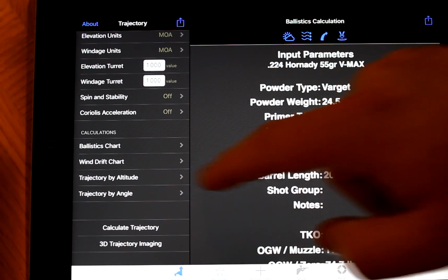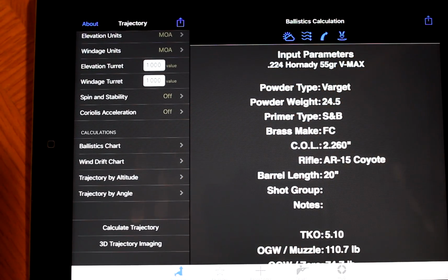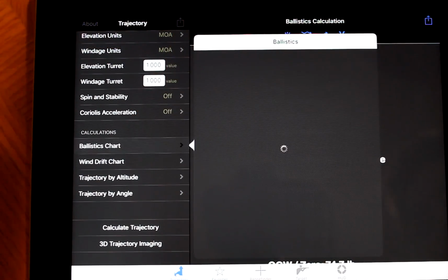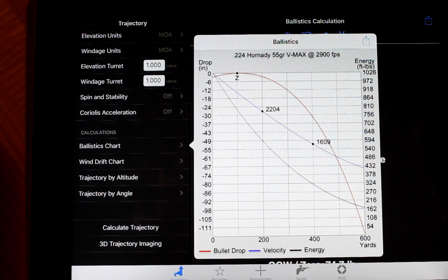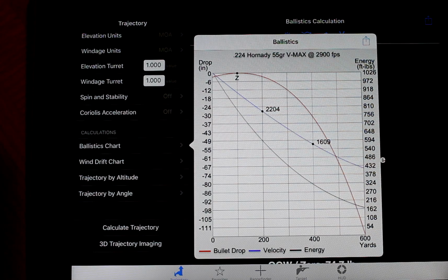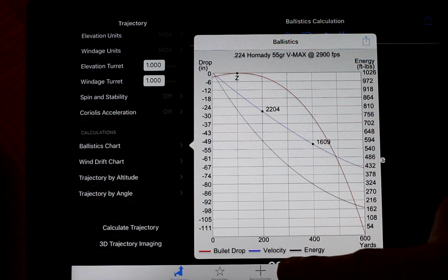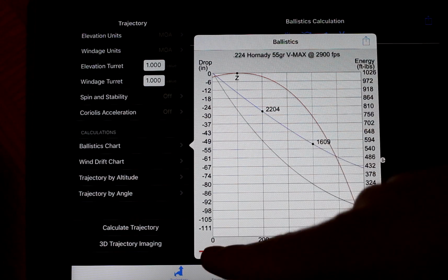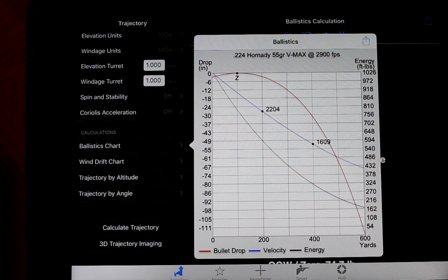So now you can get 4 different calculation charts, and then I'll show you what the last 2 do. First off, your ballistics chart. There's your bullet drop, the red line. Your blue is your velocity, and then your black line is your energy. And you can see that the 600 yards is out there, and then your 0 is down here on your x-axis.